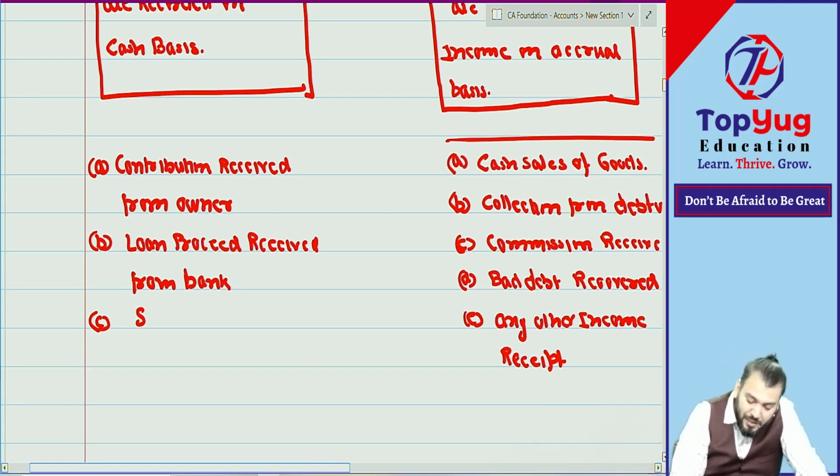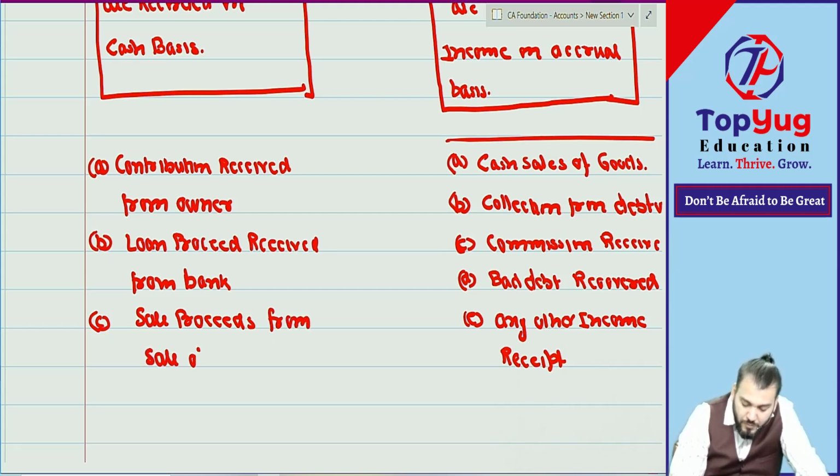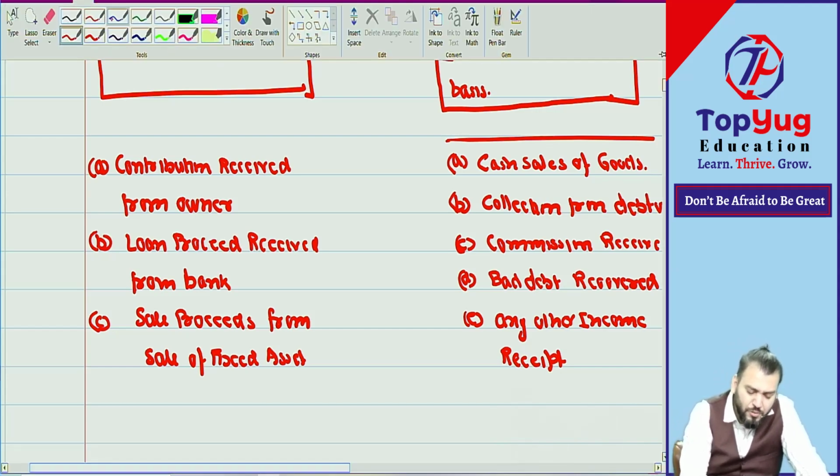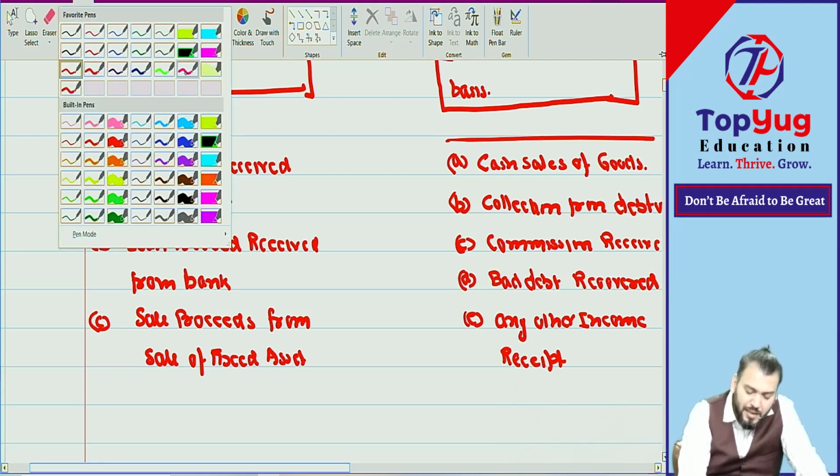Point C: sale proceeds from fixed assets, the proceeds from sale of a fixed asset.